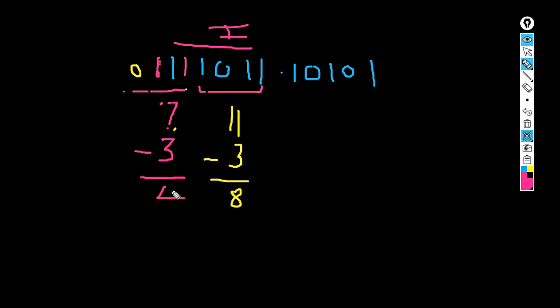For the fraction part, we have to move towards the right side. So 1010 is the first group, and 1010 means 10. So 10 minus 3, the result we are getting is 7. Now only 1 is present, so I need to append 3 zeros to form a group of 4 bits.